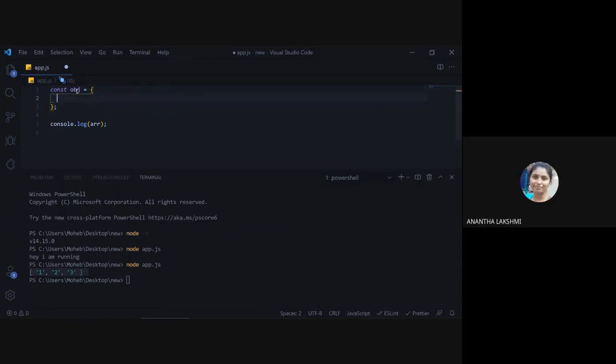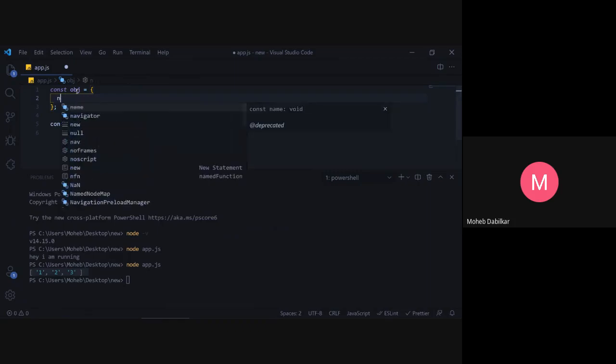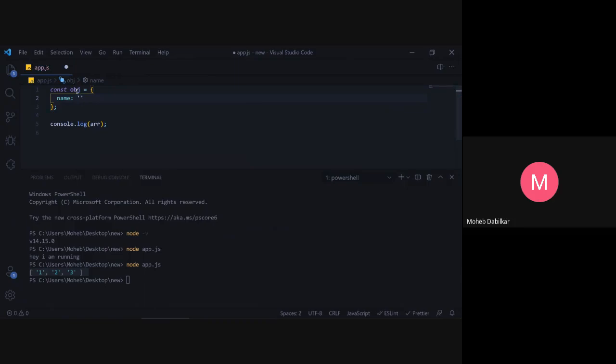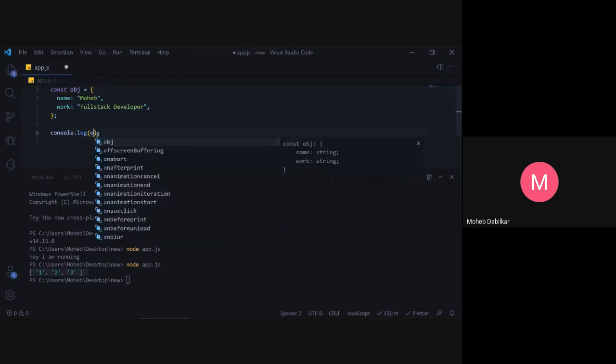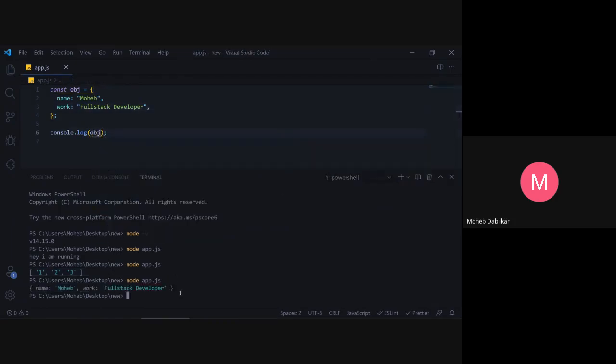Bracket. So in an object, you can have multiple properties. An object has a property. Name will be my name, let's say, and work is full stack developer. I'm a full stack developer. Okay, and then keep this like this. Okay, you see, it got printed out.